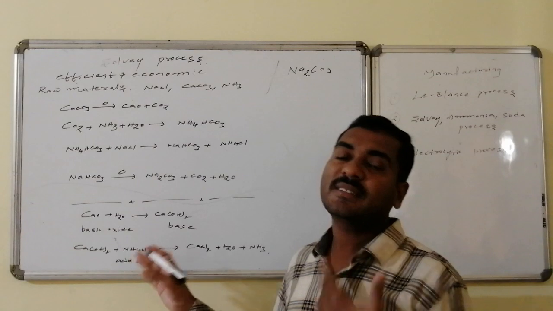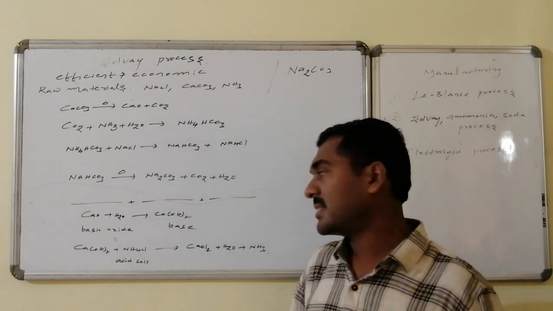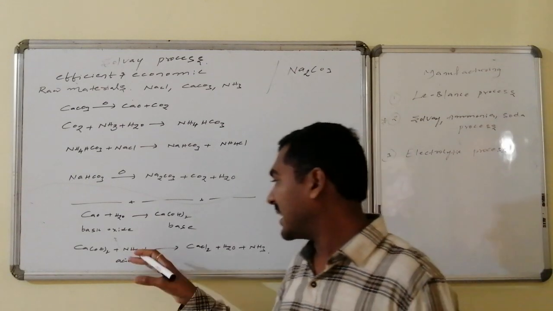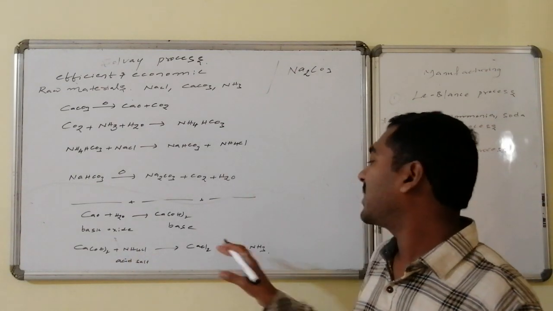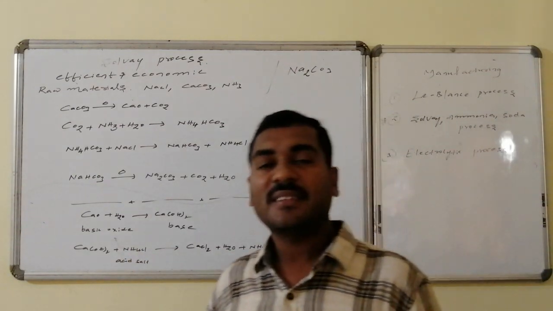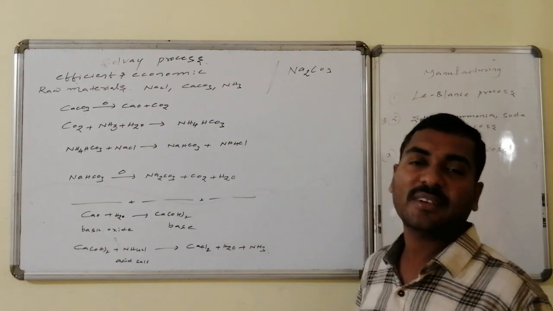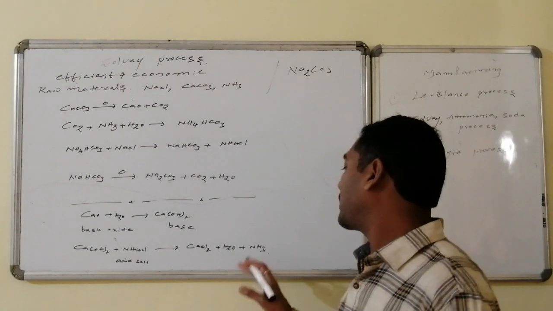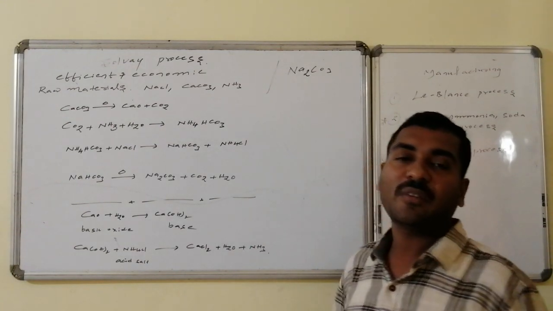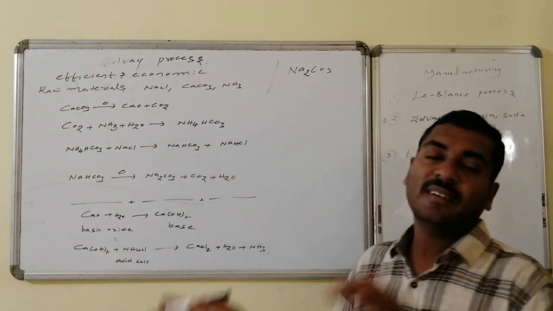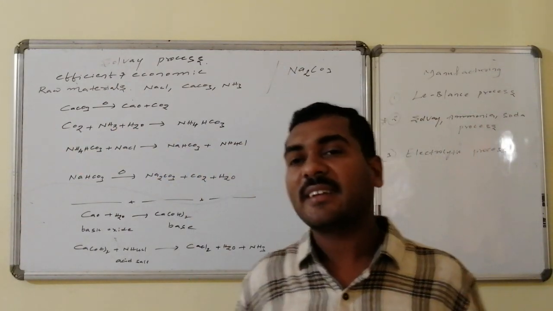Base followed by a salt of acidic nature, recombination occurs, that leads to the formation of an important chemical compound, that is calcium chloride, followed by ammonia and water. Yes, here we are once again getting an important compound, calcium chloride, as a byproduct. We will keep it aside, followed by ammonia followed by water molecule formation occurs. Thus this ammonia is sufficient for the second cycle, for the third cycle, and so on.